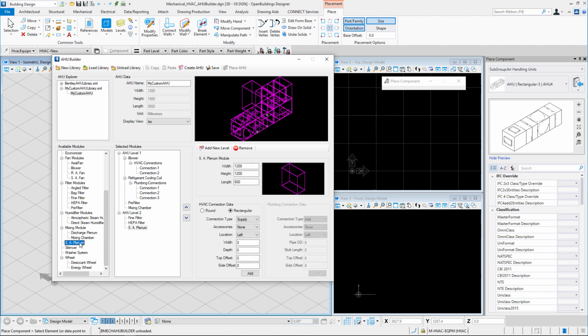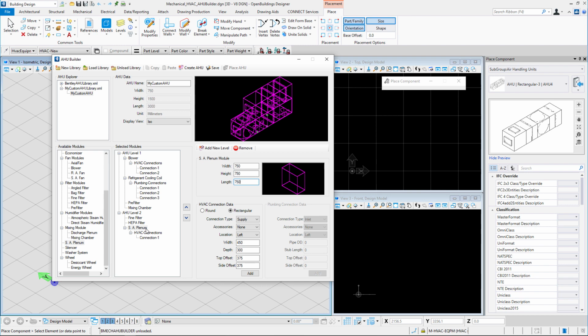Now let us add some connection in this module. Let us go to the HVAC connection data, select rectangular, no accessories, left for the location, width is 450, depth is 300, top offset is 375 and the side offset is also 375. Then we click on Add and our first connection is now created. Also, the dimensions of the module should be 750 by 750 by 750.